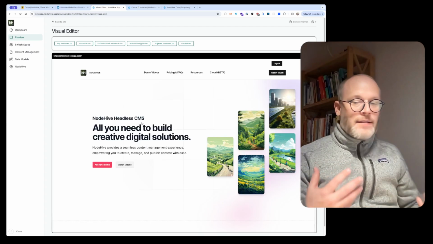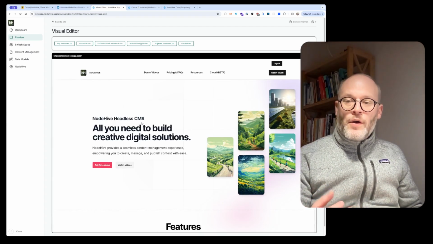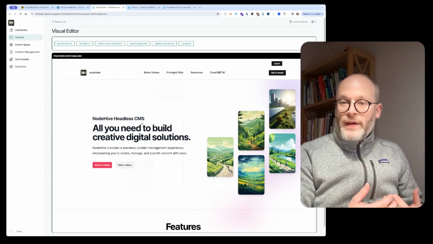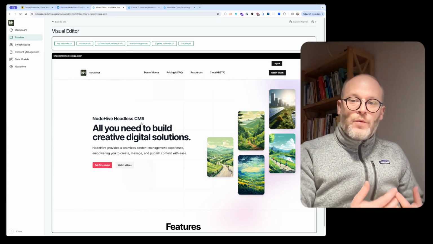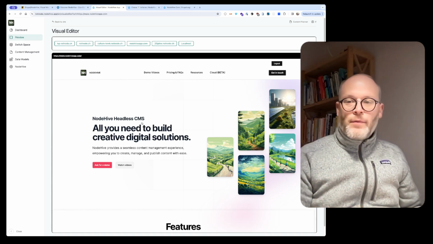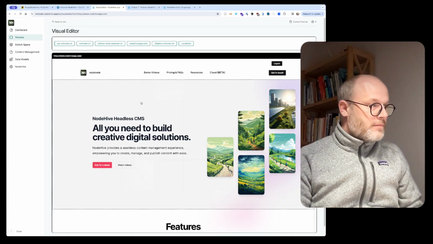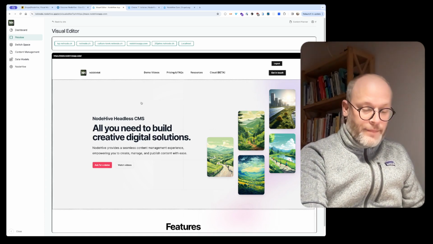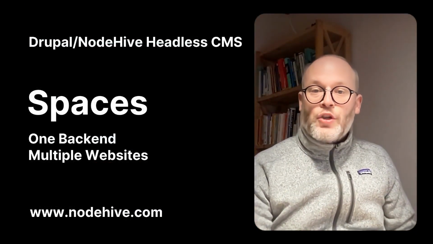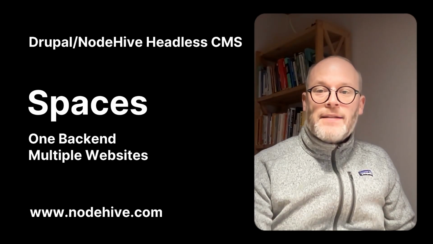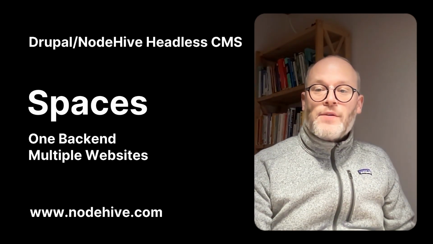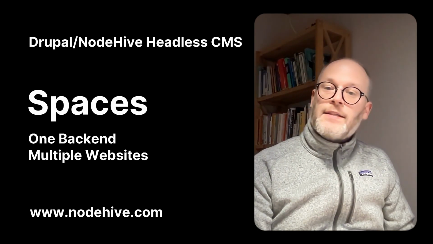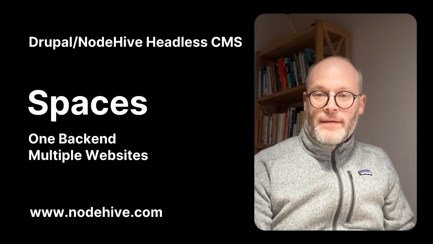So you see, with the Spaces feature, it allows you to create content, syndicate content to multiple sites, and it's actually super easy to manage multiple front ends powered by one project, by one backend. This is actually what I wanted to show you, the Spaces functionality of Drupal NodeHive, which allows you to power multiple websites from one backend.